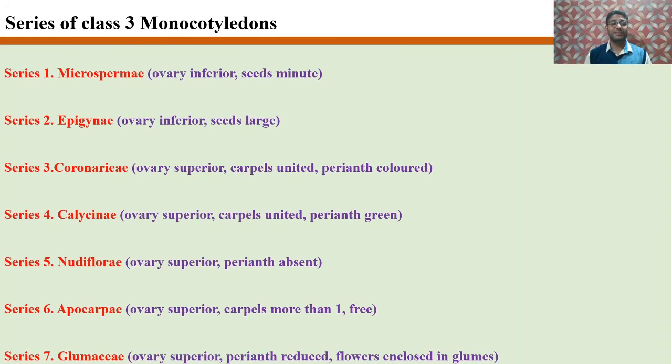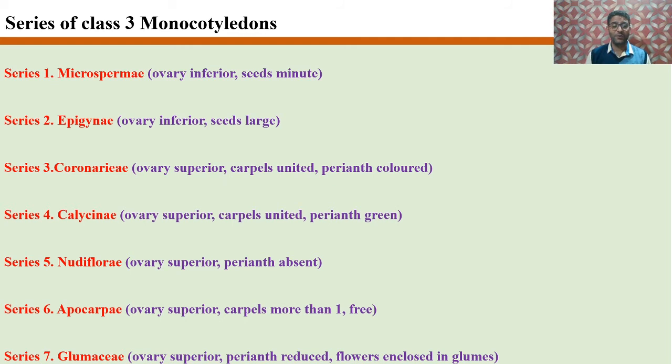Now coming to the series of Monocotyledons. The Monocotyledons were divided into 7 series, namely Microspermae, where the ovary is inferior and the seeds are very small or minute. Number 2 is Epigynae, where the ovary is inferior but with large seeds. Number 3 is Coronarieae, where the ovary is superior, the carpels are united, and the perianth is colored. Number 4 is Calycinae, where the ovary is superior, carpels are united, but the perianth is green in color.